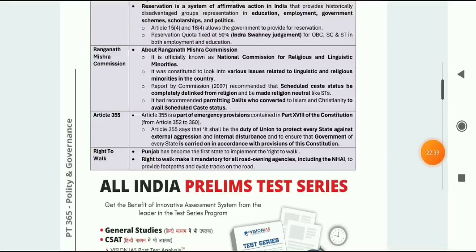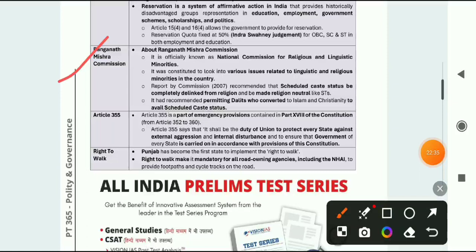Next is the Ranganath Mishra Commission, one important commission. It was officially known as the National Commission for Religious and Linguistic Minorities. It was constituted to look into various issues related to linguistic and religious minorities in the country.